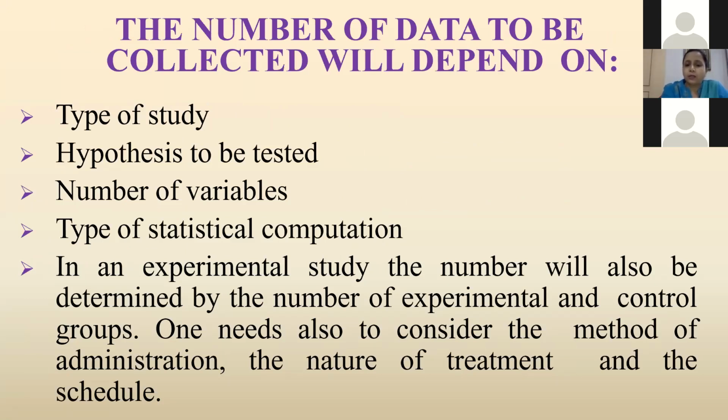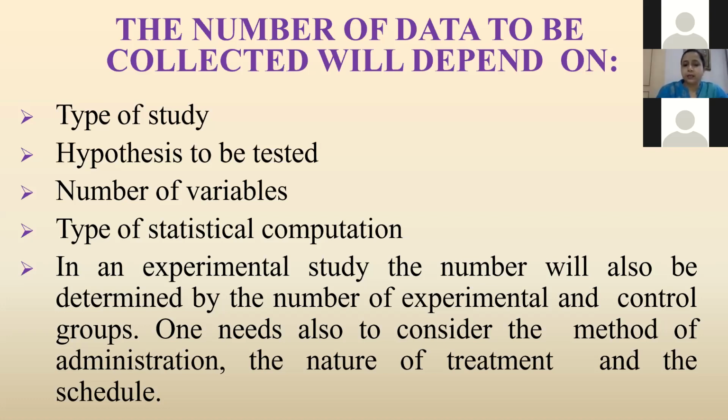One needs also to consider the method of administration, the nature of treatment, and the schedule. We can collect data on various variables, but what data we need to collect depends upon the type and design of the study, the hypothesis, the statistical test we will use to test the hypothesis, and the number of variables. It can be dependent and independent.